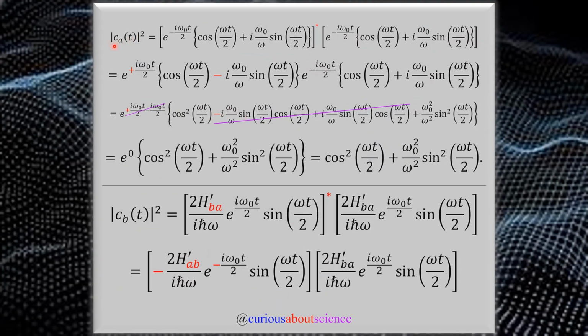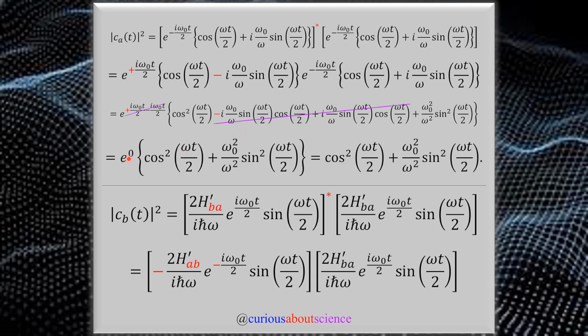So starting with CA of t squared, we see that that means that I need the conjugate multiplied by the thing itself. And so applying the conjugate, that i goes to positive, that one goes to negative, as highlighted in red. And we still have to clean this up here. So we see that exponential, they come together. They're conjugate pairs, so the arguments cancel to 0. So e to the 0 will be evaluated later. Then we see that negative i and positive i, once we distribute the cosine and sines, those cross terms cancel. Oh, what a thing of beauty.